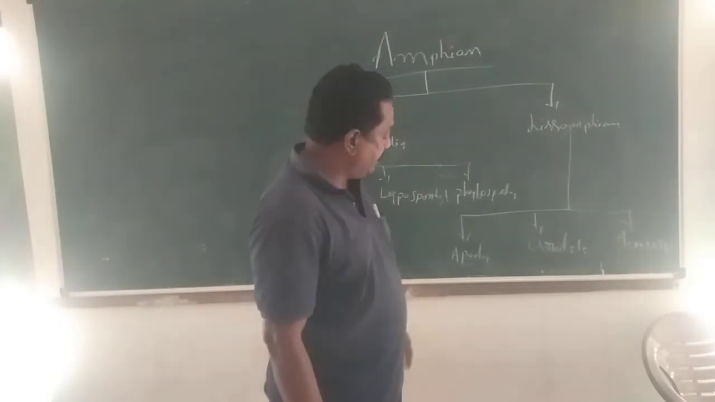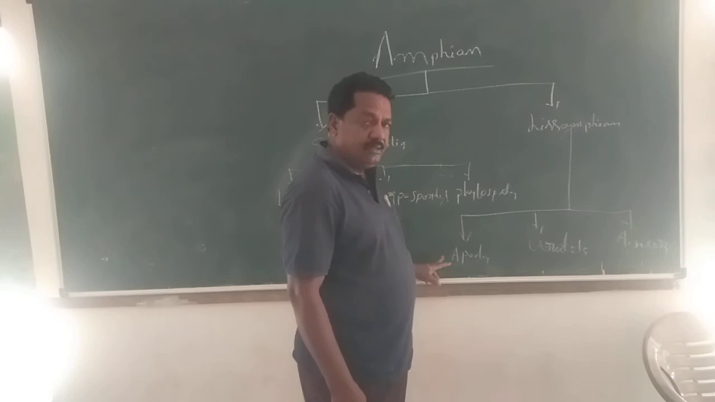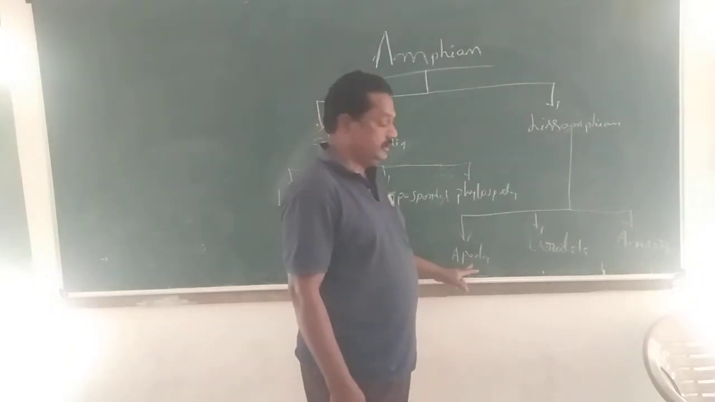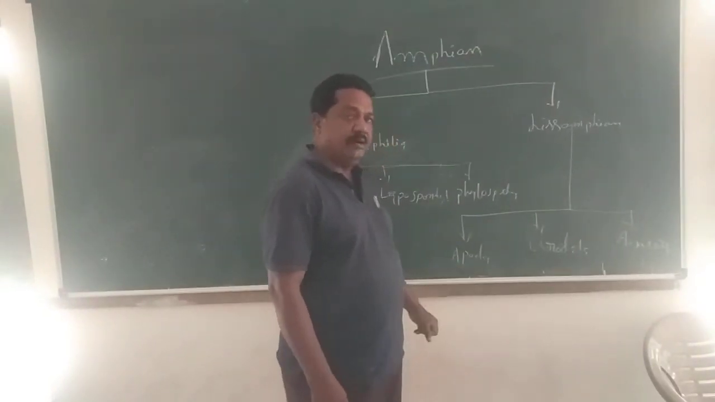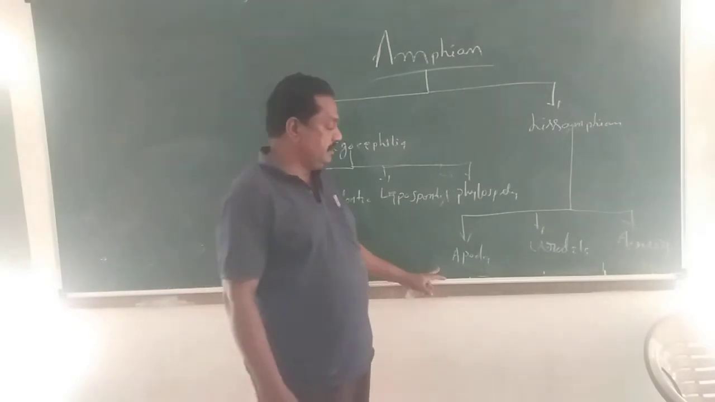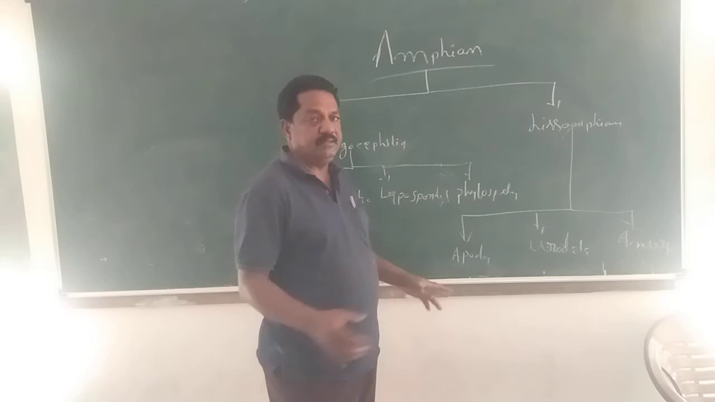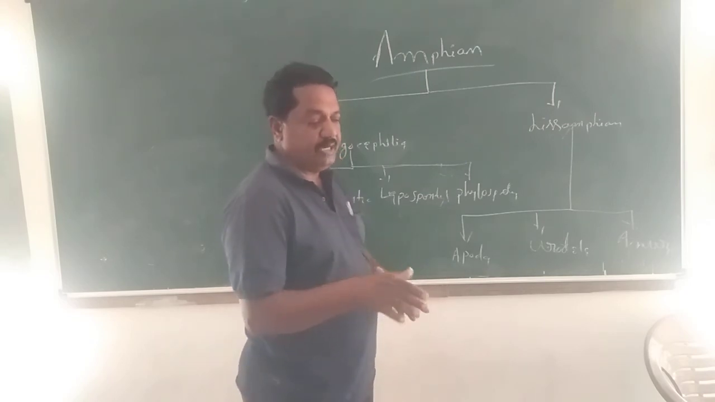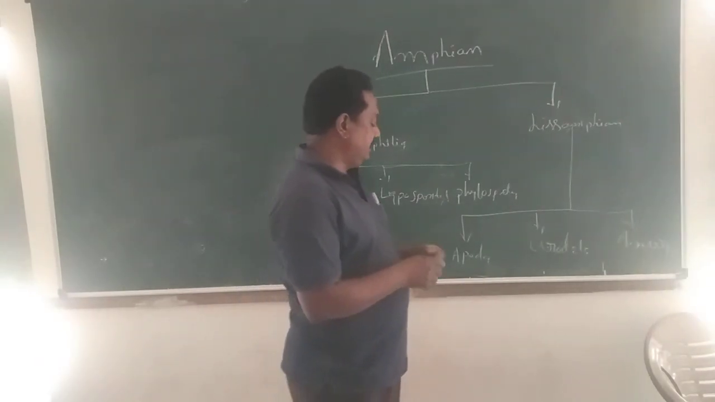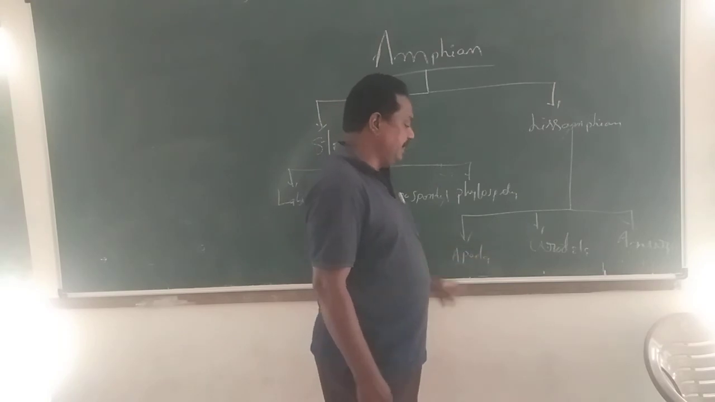First, Apoda means limbless animals are included in the Apoda. There are no forelimbs or hindlimbs. Generally they have a worm-like structure. They are burrowing, and different kinds of holes are formed in the soil. In these holes, these Apoda animals generally live.